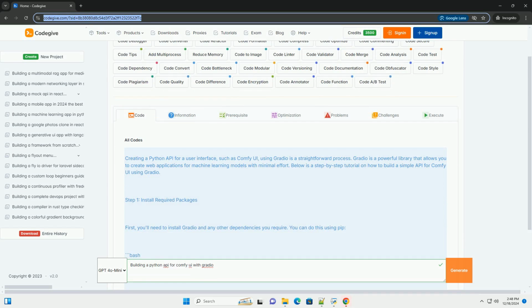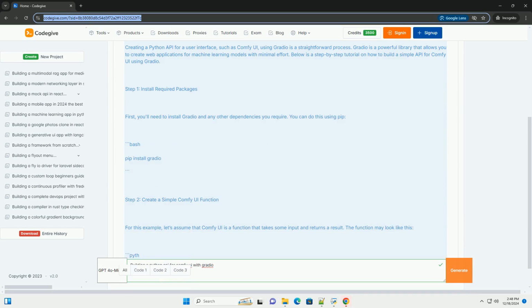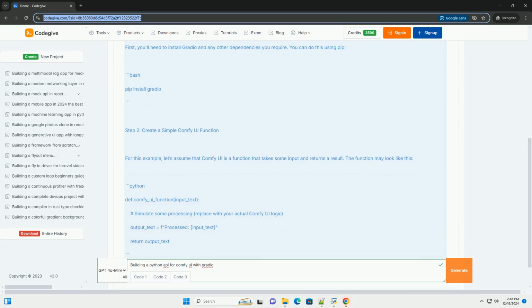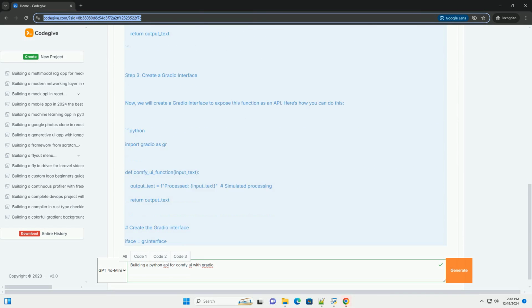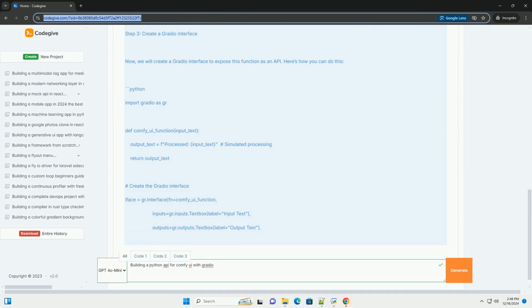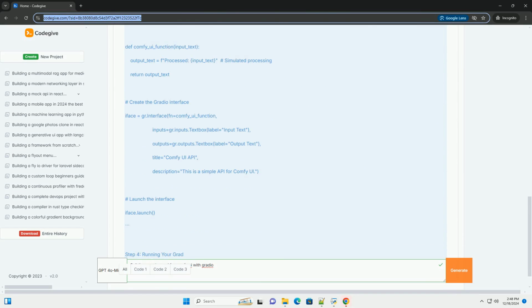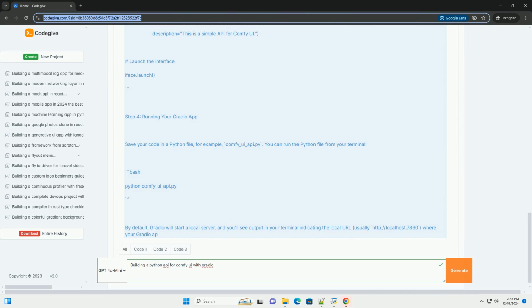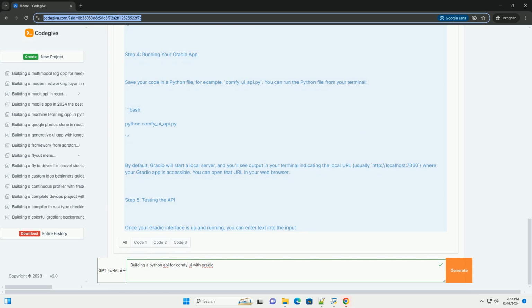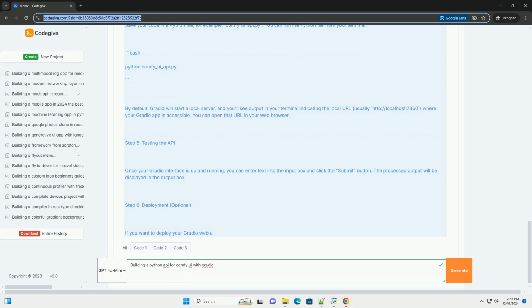Creating a Python API for a user interface, such as Comfy UI, using Gradio is a straightforward process. Gradio is a powerful library that allows you to create web applications for machine learning models with minimal effort. Below is a step-by-step tutorial on how to build a simple API for Comfy UI using Gradio.